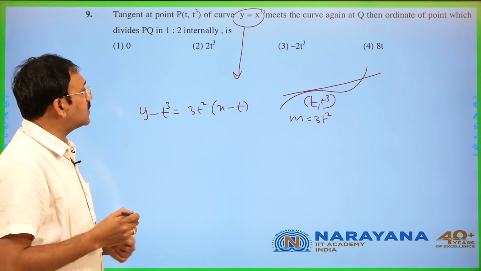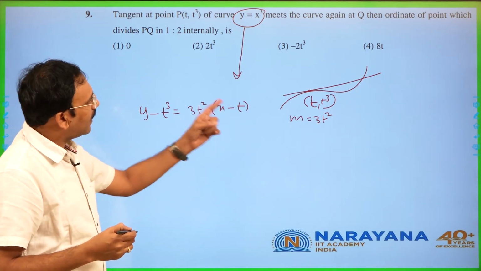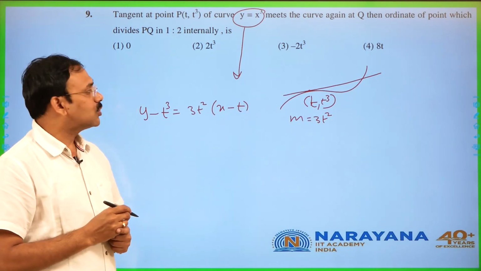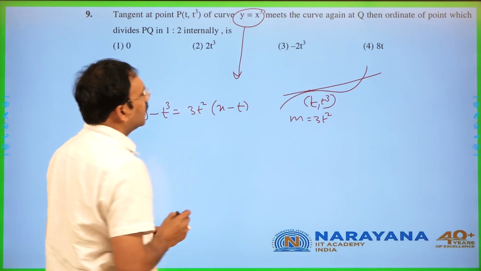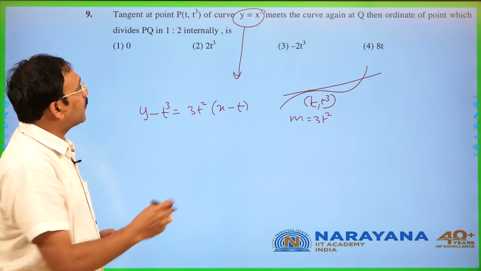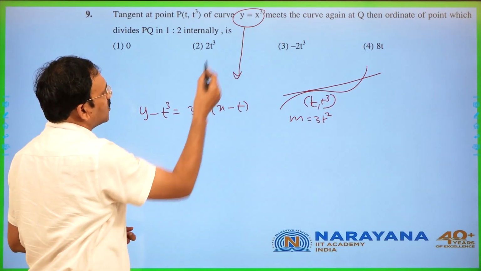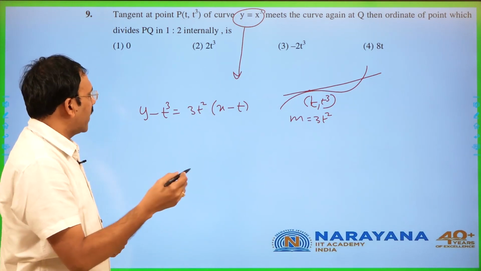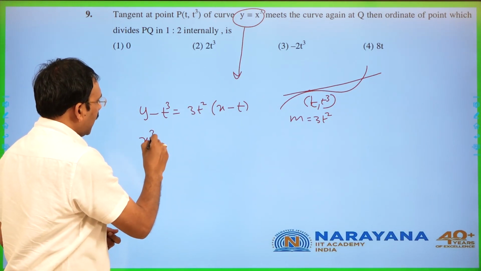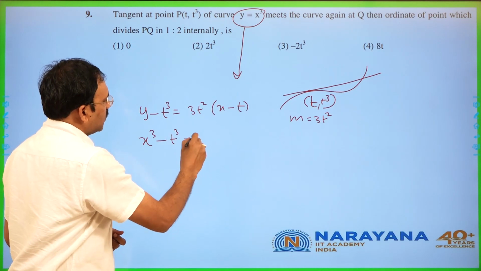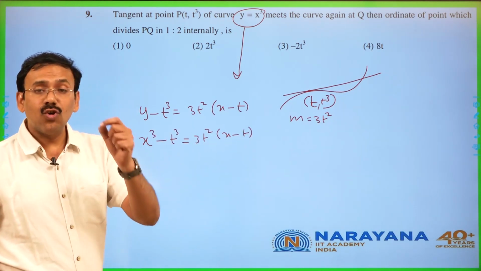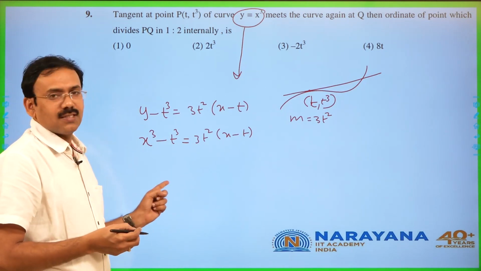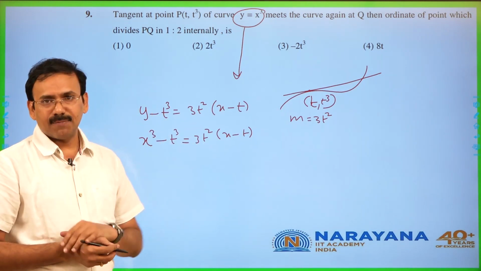Now, this has to cut the curve again. Let us try to solve this with y is equal to x cube again. If you put it, x cube minus t cube is equal to 3t square into x minus t, which is a cubic equation in x, whereas the x square term is absent.